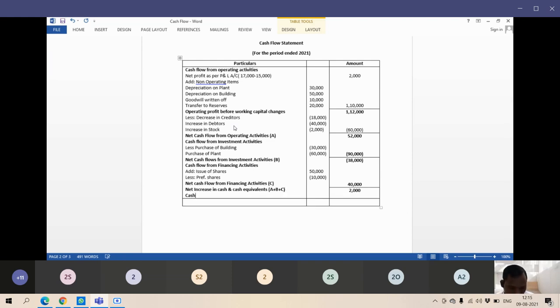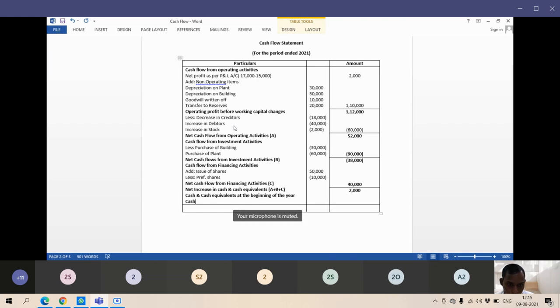Then next is cash and cash equivalent at the beginning of the year, and cash and cash equivalent at the end of the year.